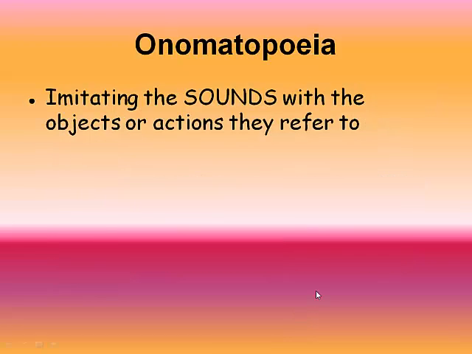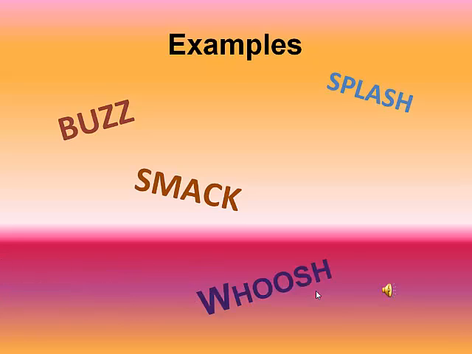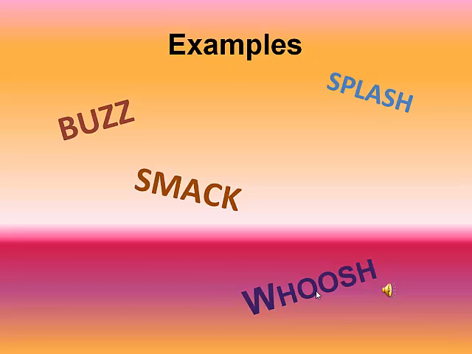Onomatopoeia. An onomatopoeia imitates the sounds of the objects or actions that they refer to. For example, smack, buzz, splash, whoosh.